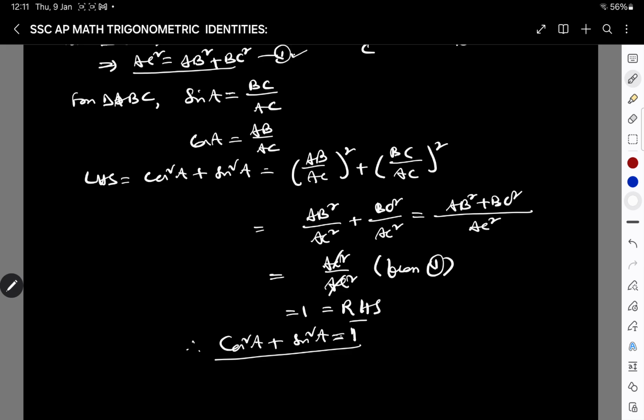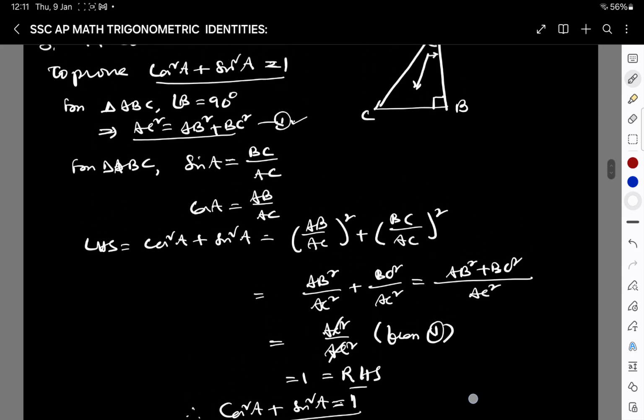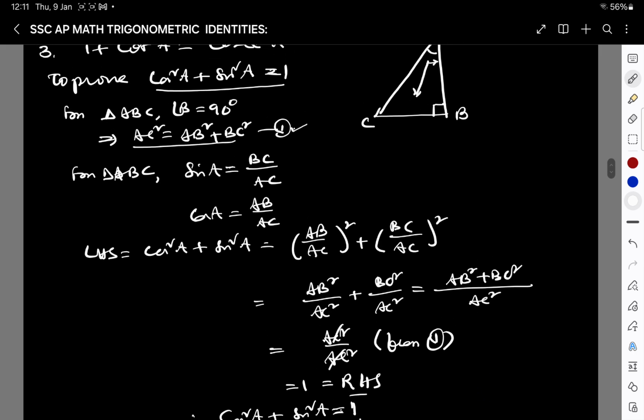You remember it like this only. Generally, some teachers say sin square plus cos square is equal to 1. But here we say cos square plus sin square is equal to 1. Why do we put cos square before sin square? Because when you go and learn hyperbolic trigonometric functions, cos comes first and sin comes later on, and in between you get a minus: cosh square a minus sinh square a. For that sake, better you remember it as cos square a plus sin square a is equal to 1. This is how you can prove the first identity.